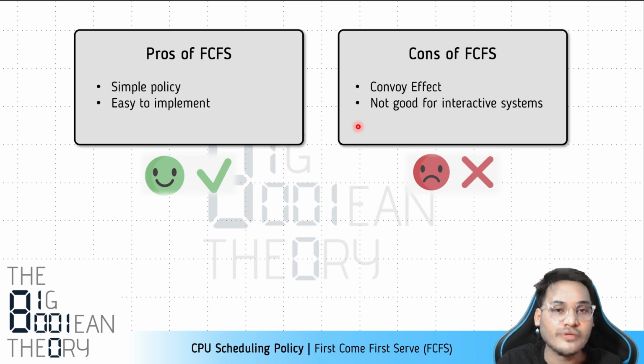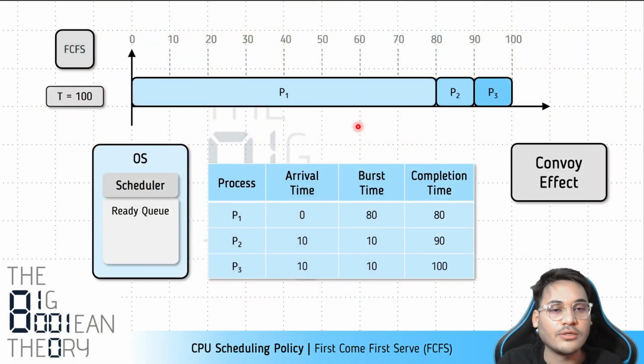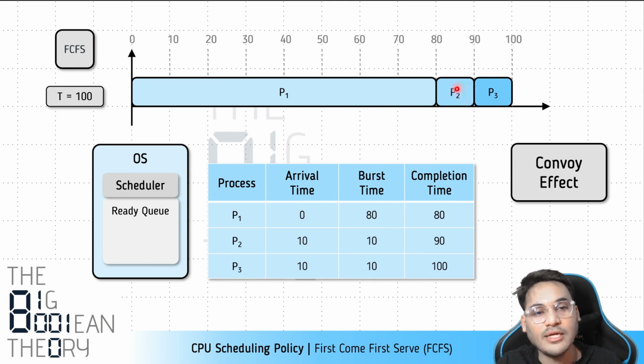Response time. The smaller jobs which arrive later on, the response is given to them at a very later point in time, right? So process p1 arrived at 0 and it started execution at 0, so response time for process p1 is good. But process p2 arrives at 10 and starts at 80, so it spends 70 milliseconds waiting and only 10 milliseconds executing, so the response time is very poor for process p2. Similarly, for process p3, it is even worse. It has arrived at t equals 10 and started execution at t equals 90. So 80 milliseconds of waiting for process p3. Even for the first response, process p3 has to wait for 80 milliseconds and process p2 has to wait for 70 milliseconds. And why? All of this is due to the convoy effect, right?